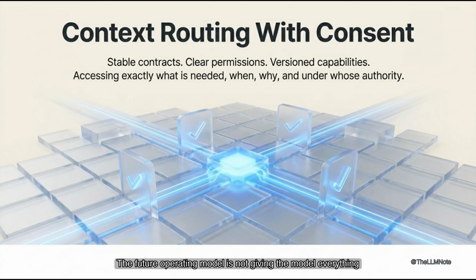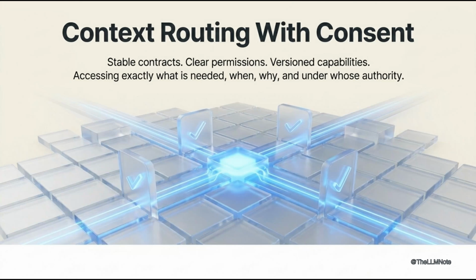The future operating model is not giving the model everything. It's context routing with consent. The teams will design MCP servers like APIs with stable contracts and clear permissions. They'll include observability and versioned capabilities. The winning AI systems won't be the loudest assistants. They'll be the ones that know exactly what they can access, when they can access it, why they're accessing it, and under whose authority.